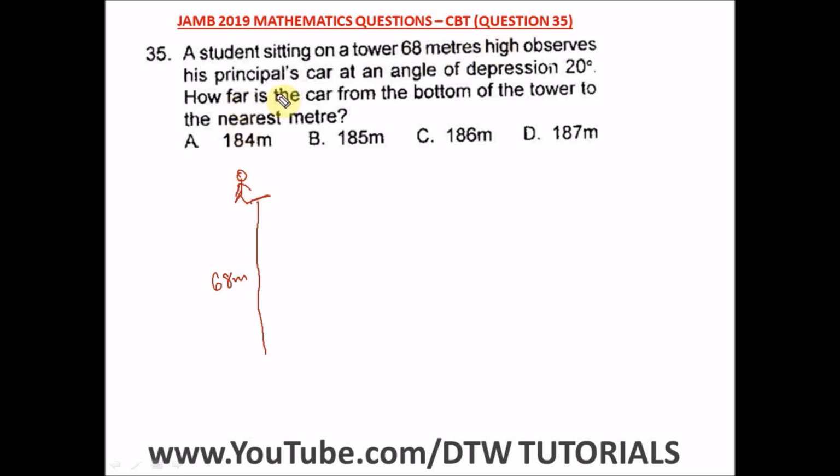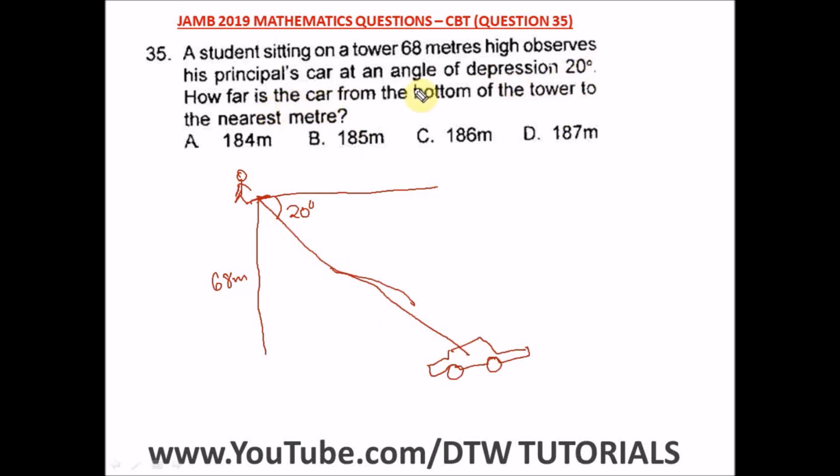And he observes a principal's car at an angle of depression. Okay, angle of depression. It should be a straight line. Sorry. At an angle of depression. This is the angle of depression of what? 20 what? Degrees. Okay, how far is the car from the bottom of the tower? Let's say the car was right here. So this was the car he observed at an angle of 20 degrees, angle of depression.